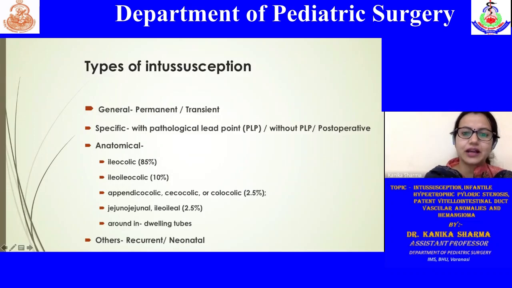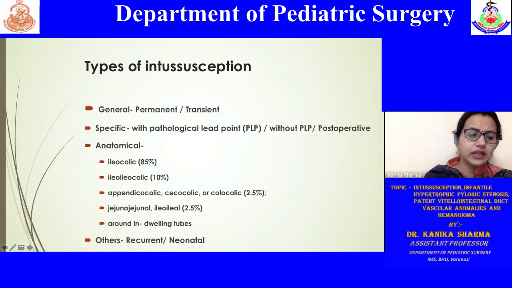While transient ones are around 20%, and they may be just an incidental finding on some CT, ultrasonography, or even in the perioperative period. They are usually associated with acute gastroenteritis and mostly seen in the small bowel, and they do resolve in some time, and thus they warrant only observation. Another important classification is anatomical, where ileocecal is the most common site for intussusception, followed by ileo-ileocolic, appendicocolic, and cecocolic.